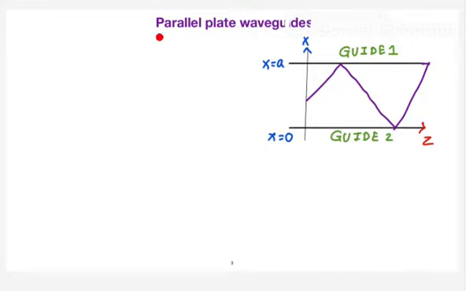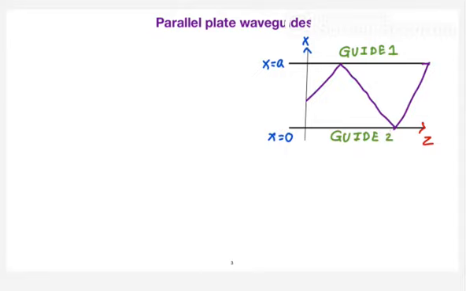So in case of a parallel plate waveguide, I started by considering there are 2 plates, one located at x equal to 0 and another at x equal to a. And remember, although it looks like a line, it is not a line, it is basically a plane. So assume that there are 2 conducting plates located at x equal to 0 and x equal to a.